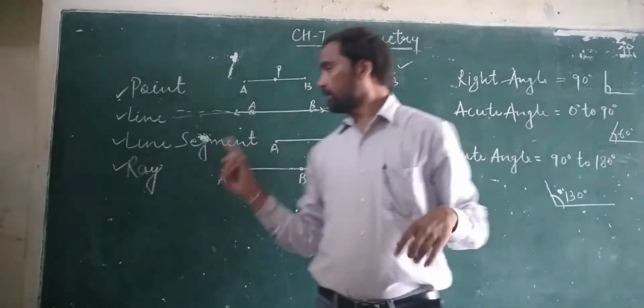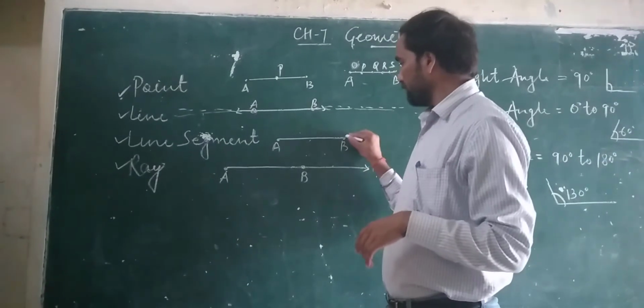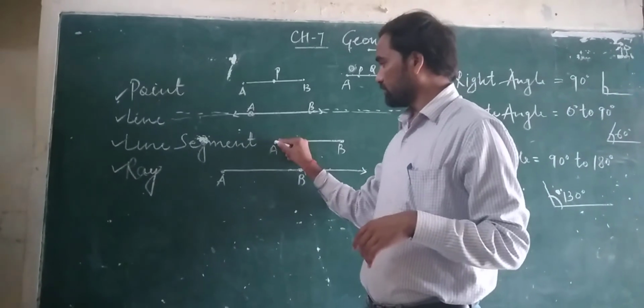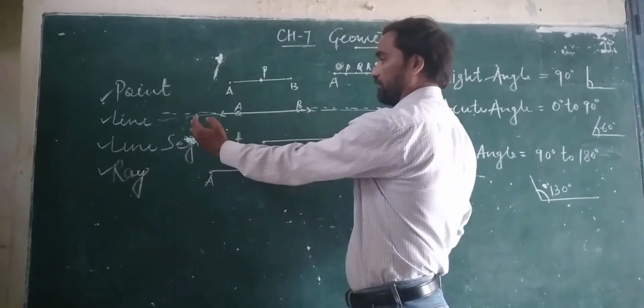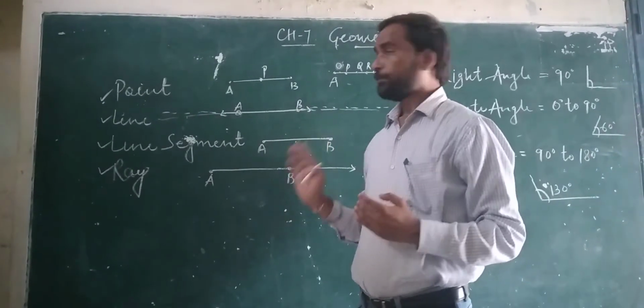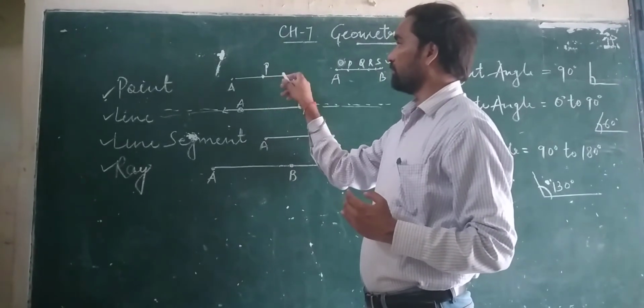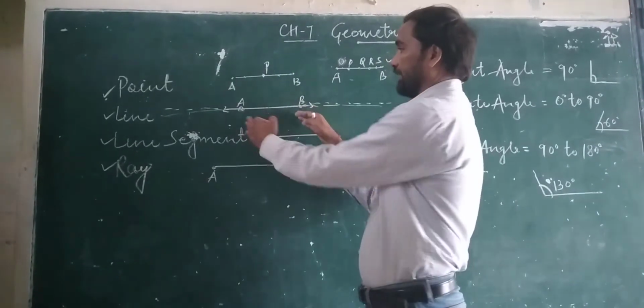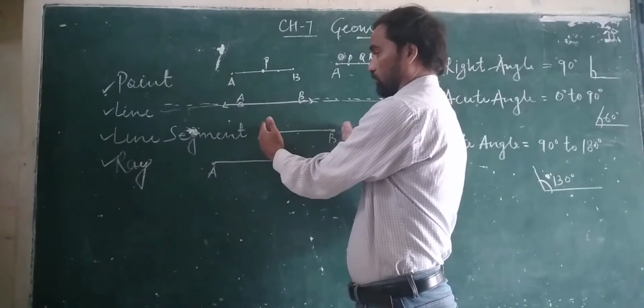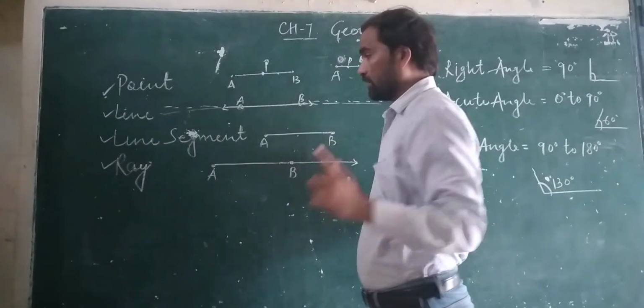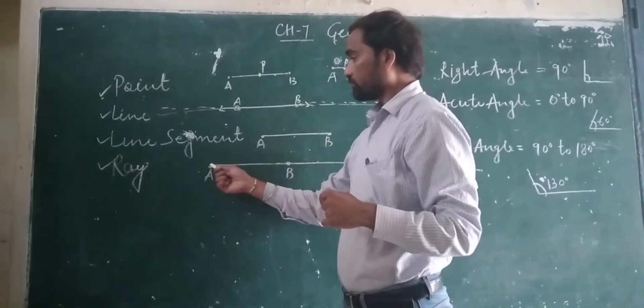Third one is line segment. A line segment has both ends fixed. It cannot be expanded from any end. Clear? A point can be many points, a line can expand from both ends, and a line segment is fixed from both ends.